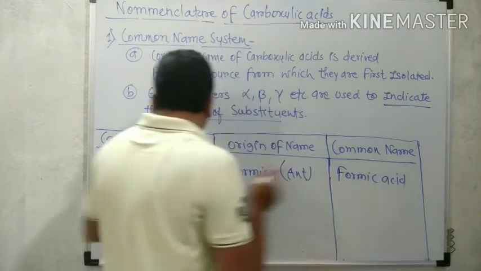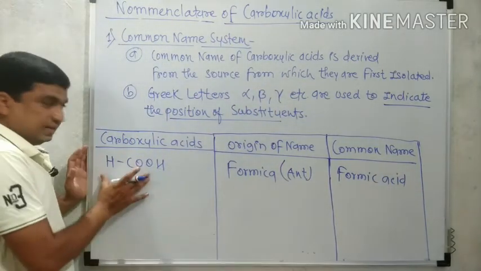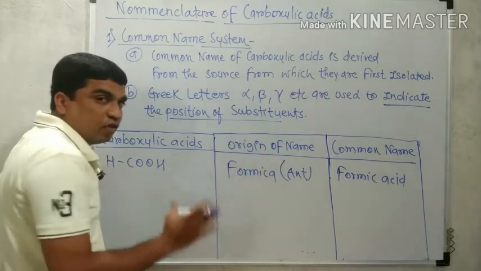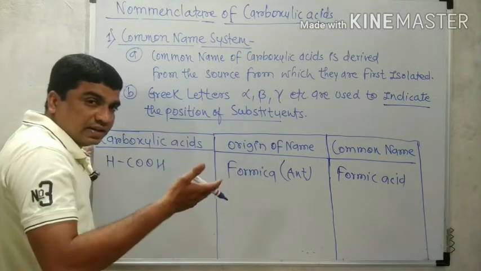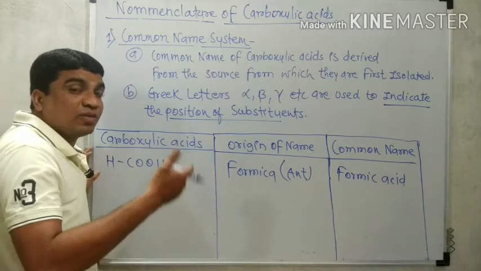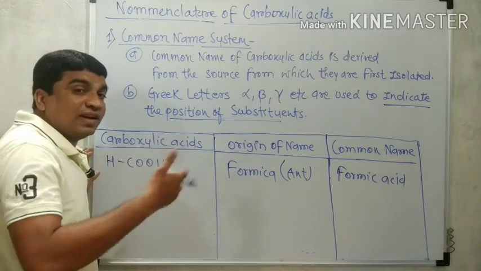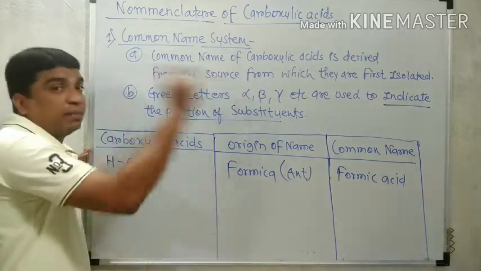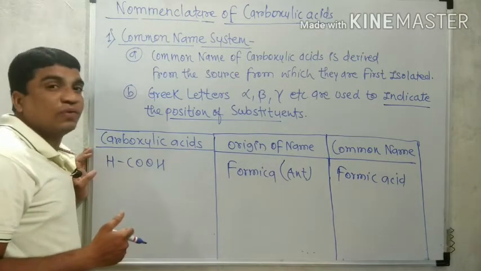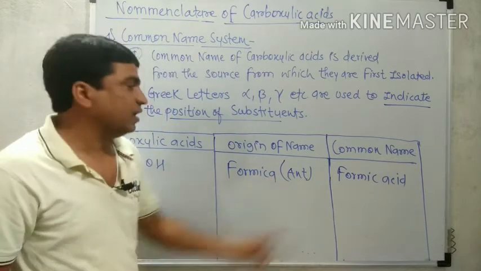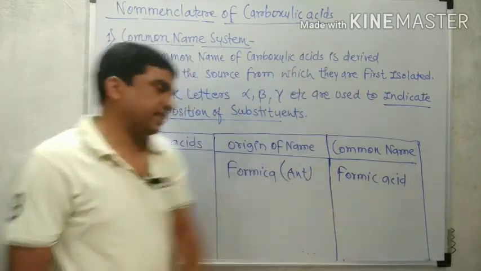Now the common name of this structure is obtained from formica, where it was originally isolated. Formica means ant. When an ant bites, what happens? Redness of the skin occurs. Why does the redness occur? Due to the presence of this acid in the bite of that ant. Therefore, this is the origin, and from formica the common name is formic acid.